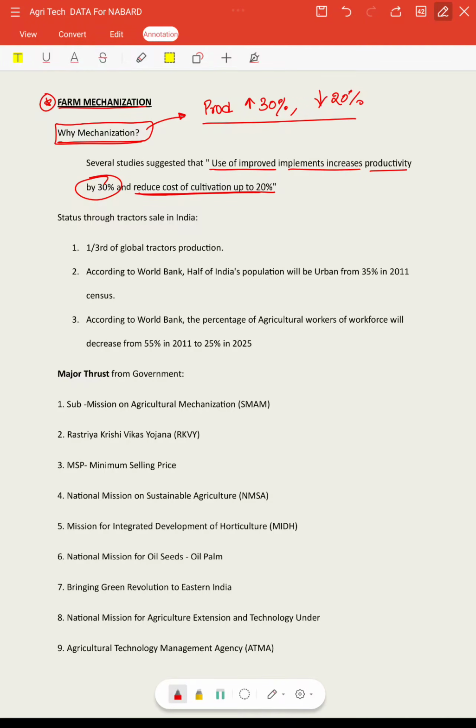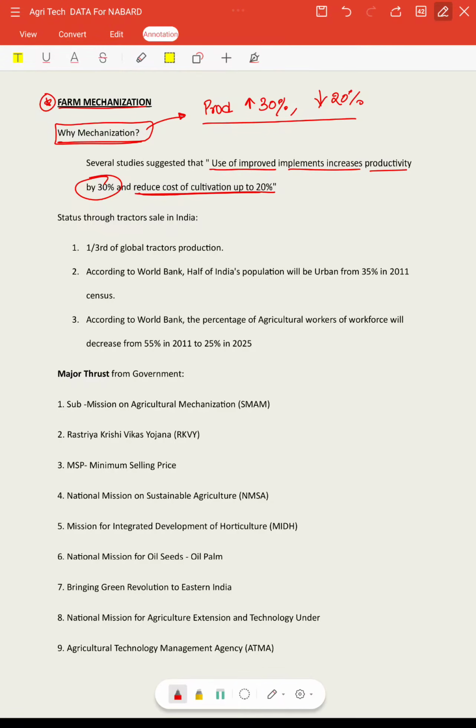Another important reason why we need to go for farm mechanization is to enhance the productivity of food grains. In this report they have estimated, in a business as usual scenario, that by 2047 around 400 million tons of food grains will be needed by the entire country's population, and as of now we are producing only 350 million tons.